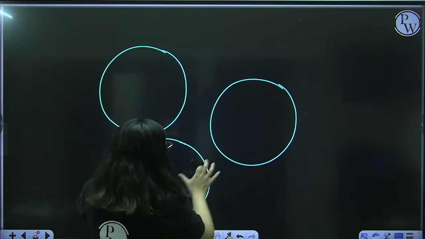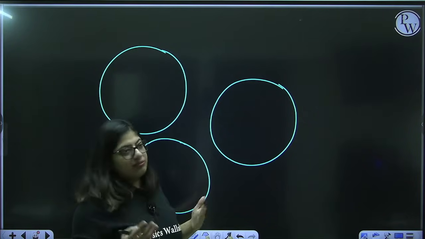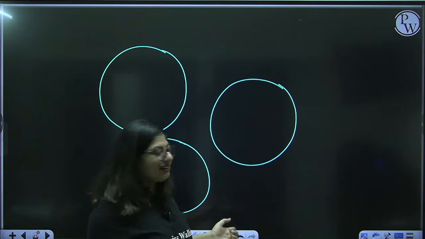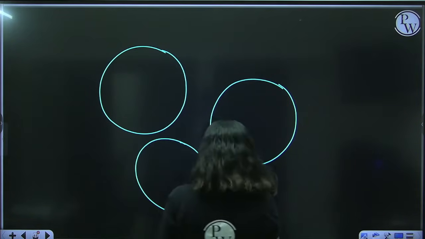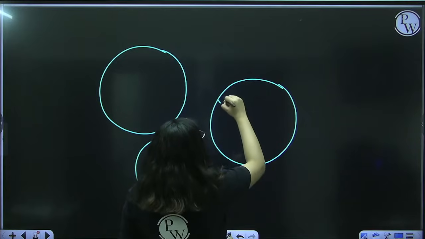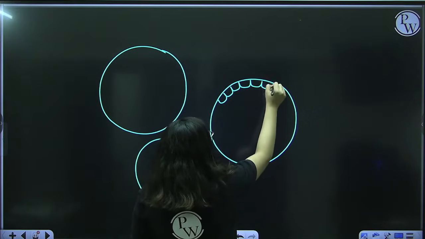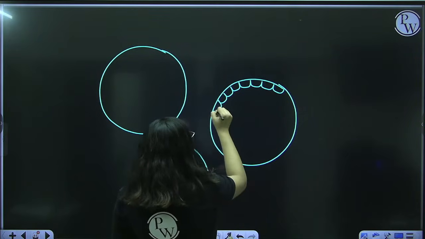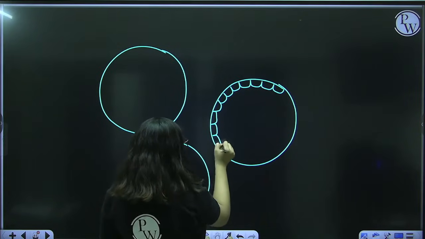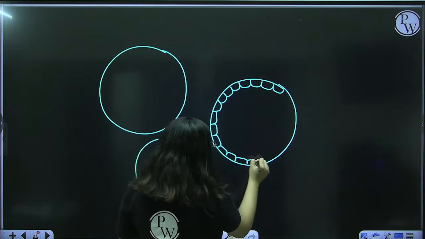Now what do they contain? These seminiferous tubules contain cells, definitely they are tissues, right? So there are two types of cells present. One is cuboidal cells, cube-like cells like this.